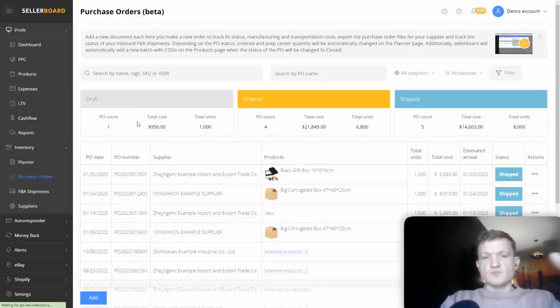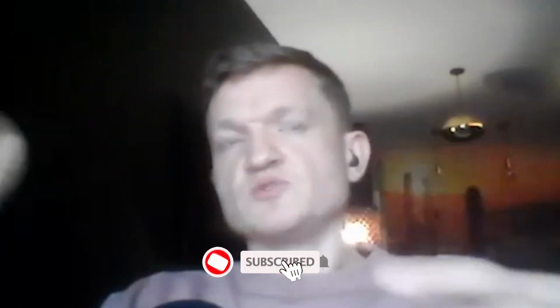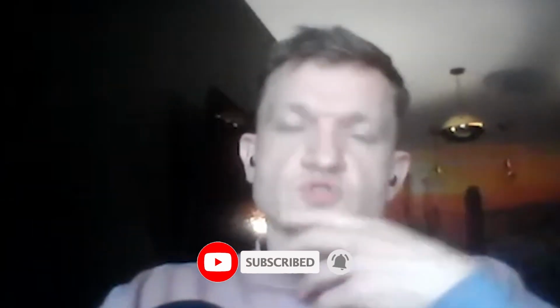The purchase orders module helps you create a purchase order inside Sellerboard, enter all the information about your supplier, about the order, how many units you want to order, number of boxes, or for example, units per box, the production cost, the transportation cost with all its elements, and then you can export this order and transfer it to the supplier, and the supplier also will receive all of your design files that you can attach to the purchase order and transfer all of this data through an archive file.